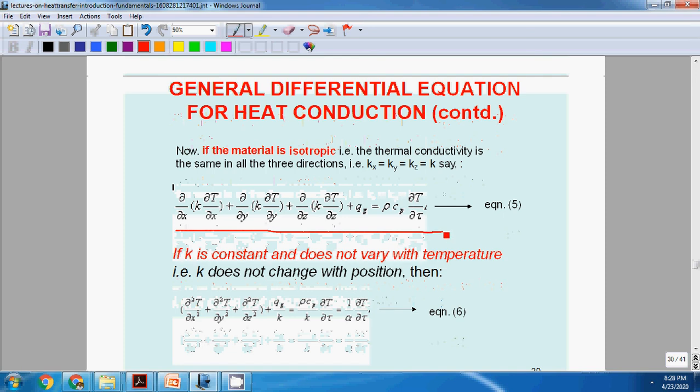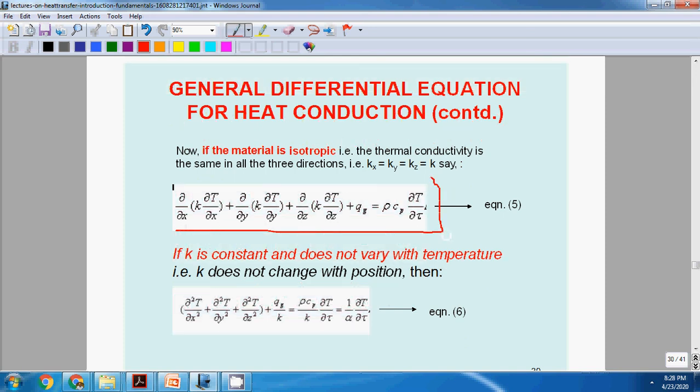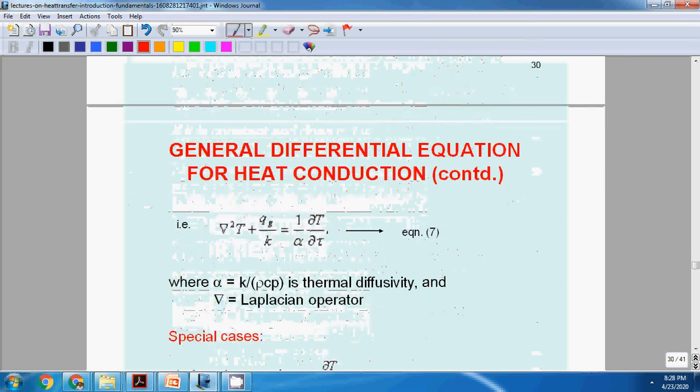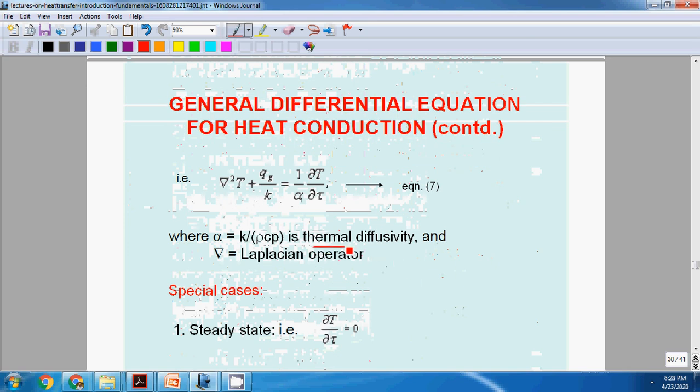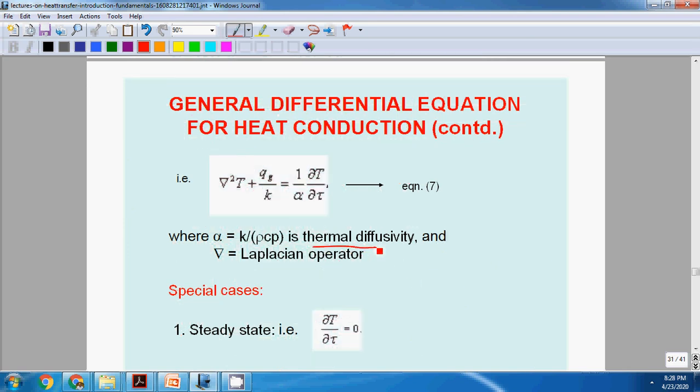Three-dimensional conduction equation, if kx, ky and kz are equal. This derivation also I have done. Here k by rho Cp is equal to one term called alpha. Alpha is called thermal diffusivity. Thermal diffusivity gives us a sense of how much heat is conducted relative to how much heat is stored. If alpha is more, then that material can conduct heat more quickly. If alpha is less, it can store heat well.